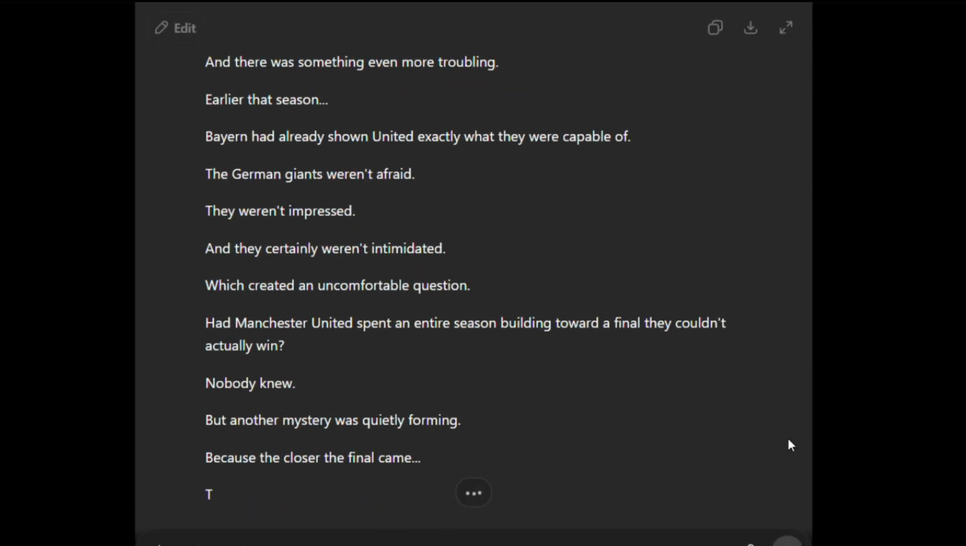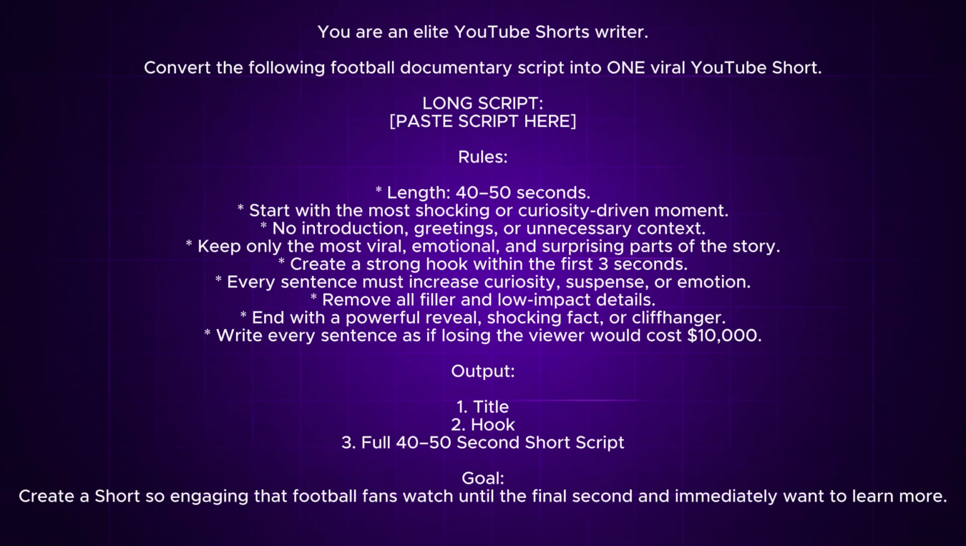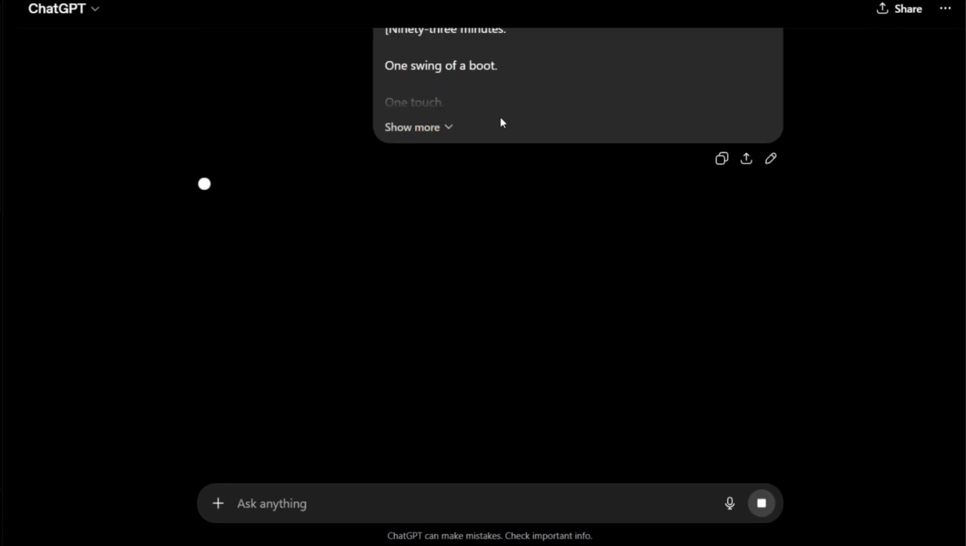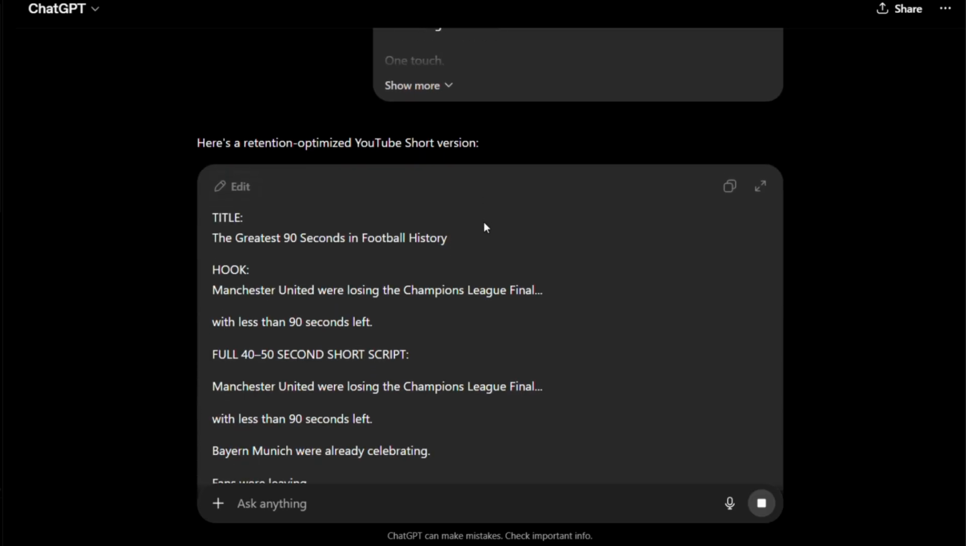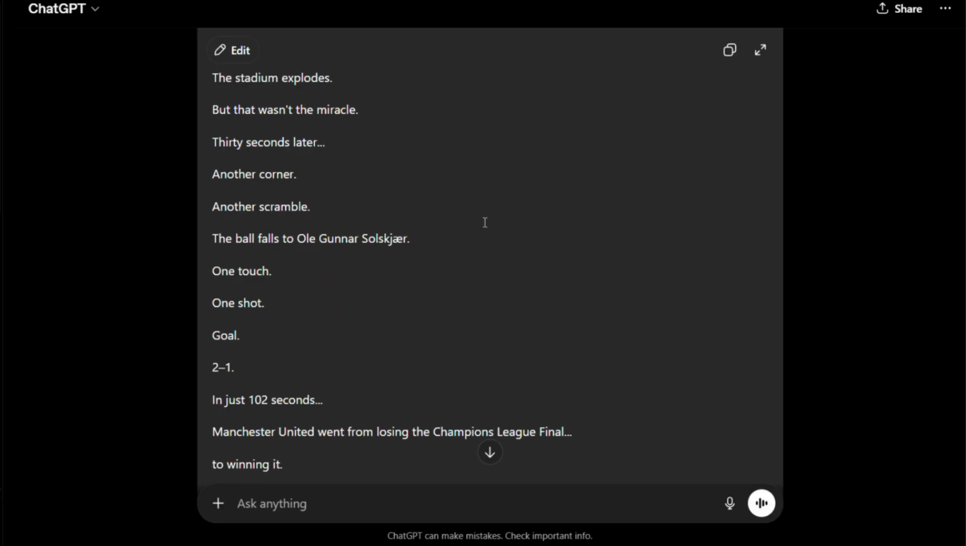And here's a bonus. Once the documentary is finished, you can use my shorts prompt. Simply paste the long documentary script into ChatGPT. The AI automatically extracts the most viral moments, the biggest twists, the strongest emotions, and the most shocking reveals.